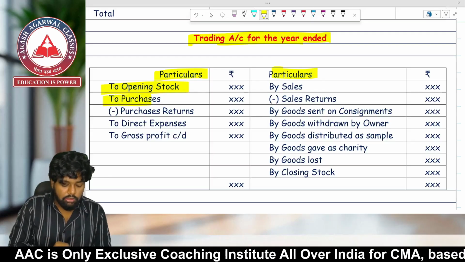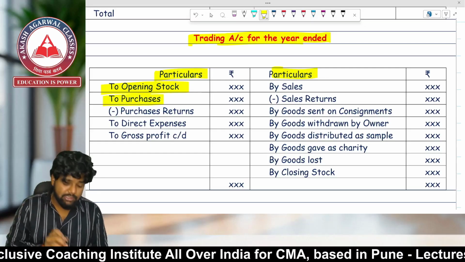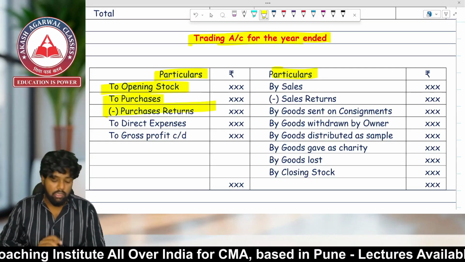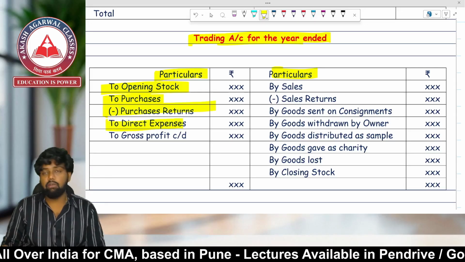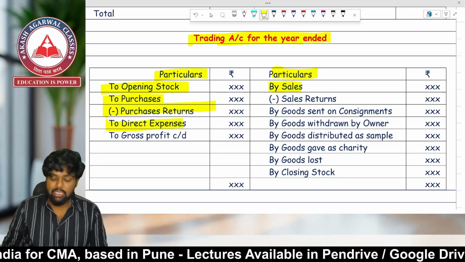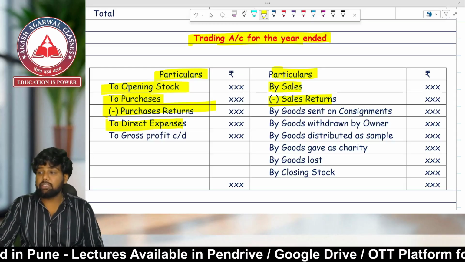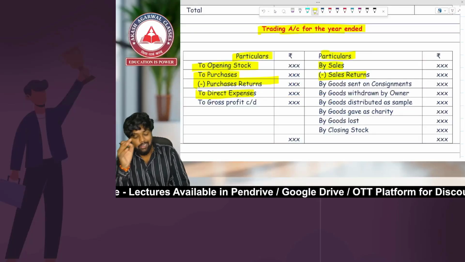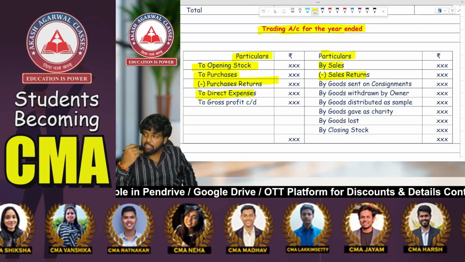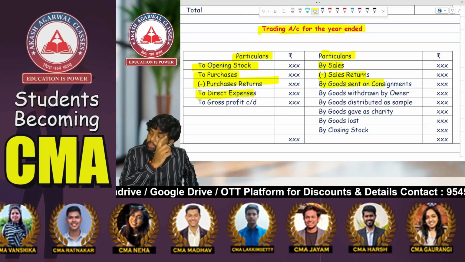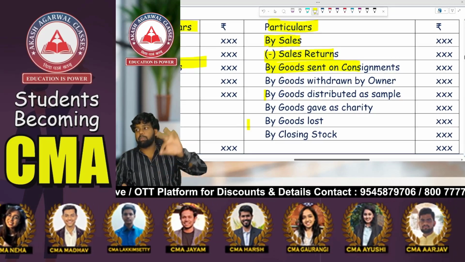Opening stock, then we have what? Purchases. And after the purchases, if there are purchase returns, we have to deduct them. Direct expenses like carriage, wages, transportation, all expenses will be covered over here. Then here comes sales minus what? Sales return. It might so happen in a business enterprise that there are some goods which you have sold, but the customer did not like them, and they have returned the goods to us. By goods sent on consignment: you have sent the goods to the consignee for the purpose of sales.